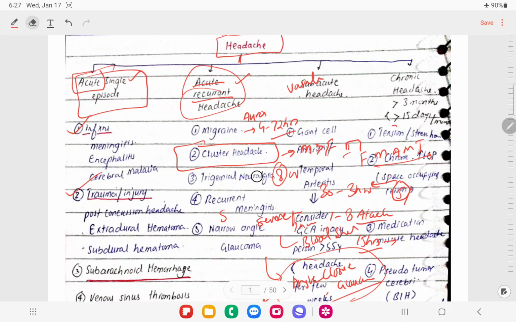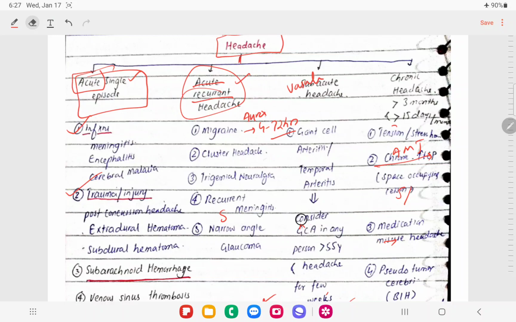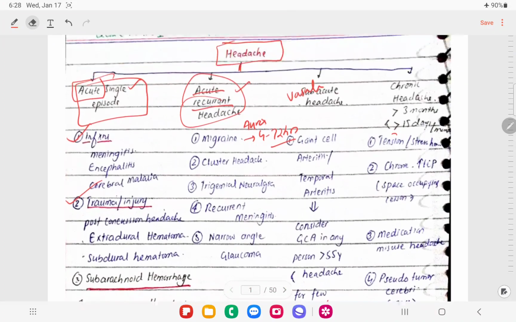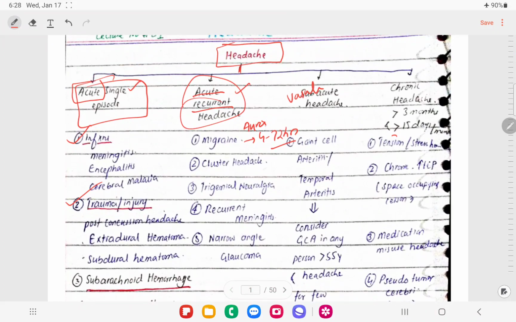The next thing is trigeminal neuralgia. Let me erase this data. Alright, for cluster headache I just want to mention the duration: the patient might have 1 to 8 attacks per day, right? Each attack will remain for 30 minutes to 3 hours, and the total duration will be about 8 weeks, just say 2 months. So that's all about cluster headache and migraine.